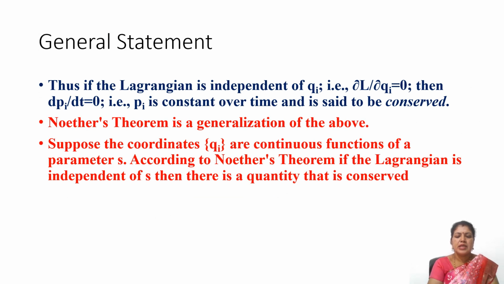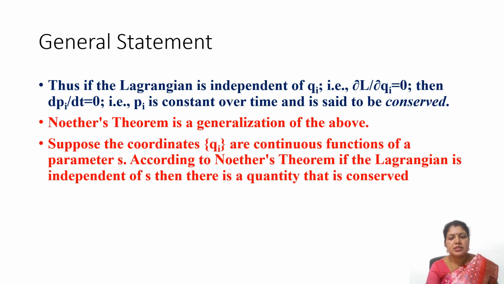So the general statement of Noether's theorem would be that suppose the coordinates are continuous functions of a parameter s. According to Noether's theorem, if the Lagrangian is independent of s, then there is a quantity which is conserved. So when the Lagrangian was independent of the height, we found that the linear momentum is conserved. When the Lagrangian was independent of the theta component, then angular momentum was conserved. So this is the general statement.